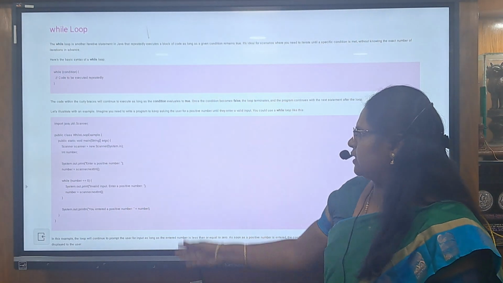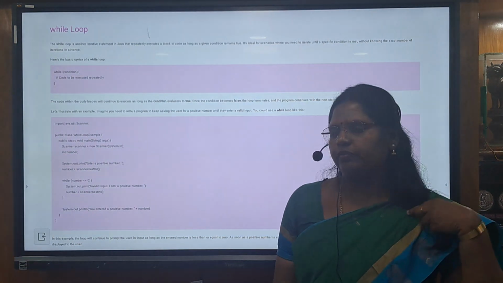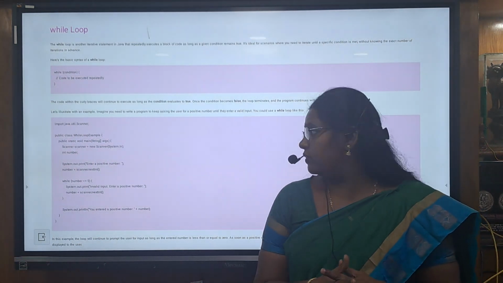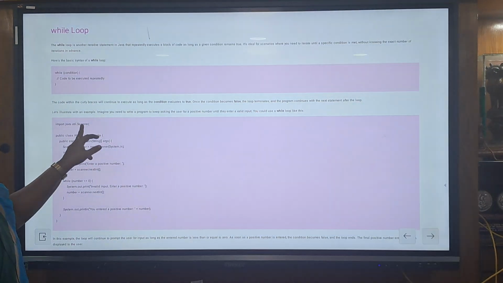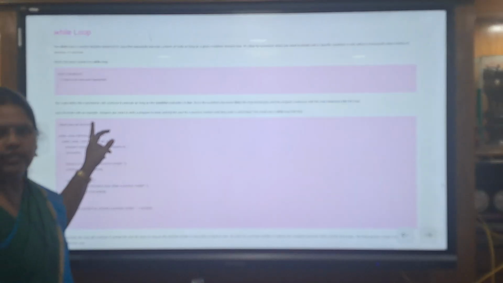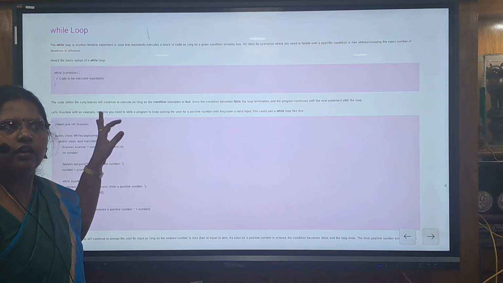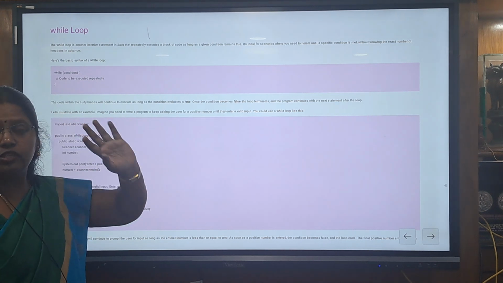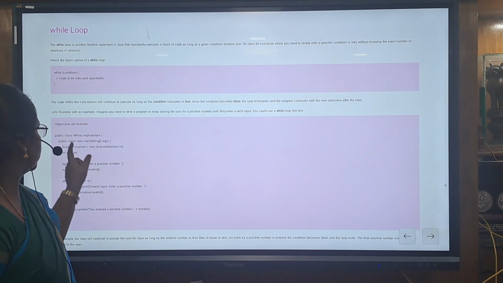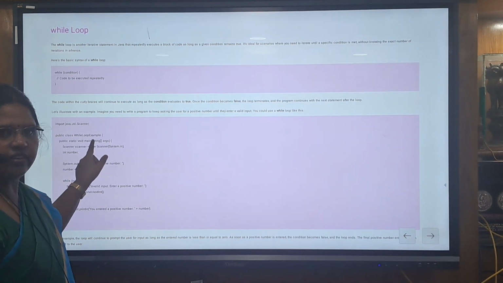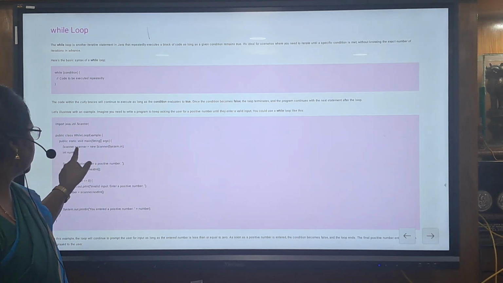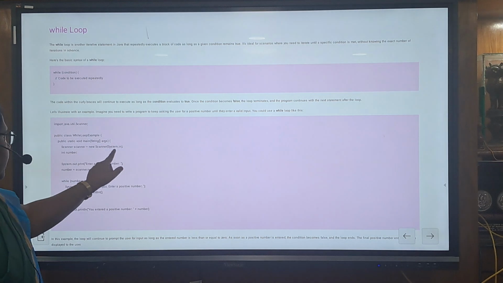Here is a simple Java program. Writing a Java program is very simple, and here we can see the example very clearly. That is import java.util.Scanner. The Scanner is a system defined class that is used to get input from the user. WhileLoopExample is the class name, and inside that we have the main function, and we are using the class Scanner for getting the console input.